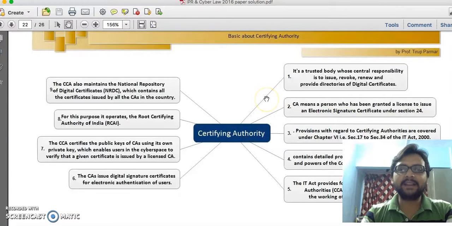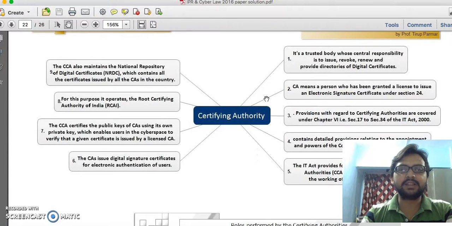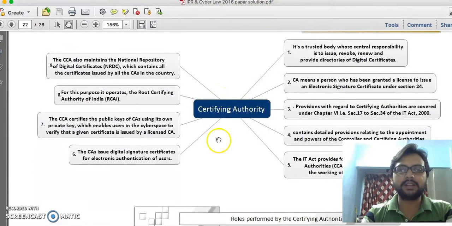Now let's discuss this question. This is the basics about the CA, the certifying authority. It is a trusted body whose central responsibility is to issue, revoke, renew, and provide directories of digital certificates. As I said, they provide digital certificates. They can also revoke them, and a digital certificate comes with a duration, one year or two years, so we need to renew it again.